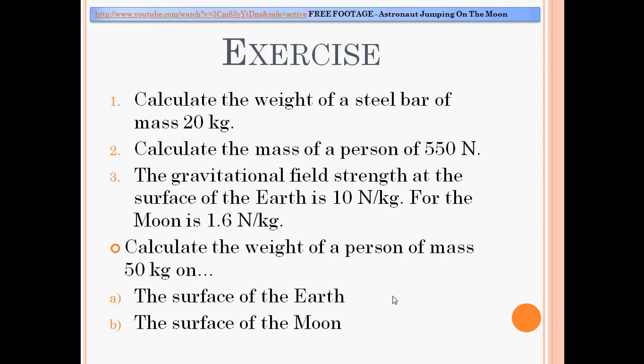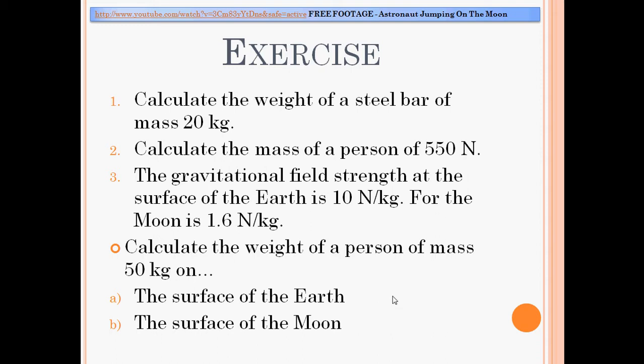For the moon it is 1.6 newtons per kilogram. So, calculate the weight of a person of mass 50 kilograms on the surface of the Earth. Again, let's make the Earth's value 10, just to make it easier. So the weight will be 50 times 10, so 500 newtons.